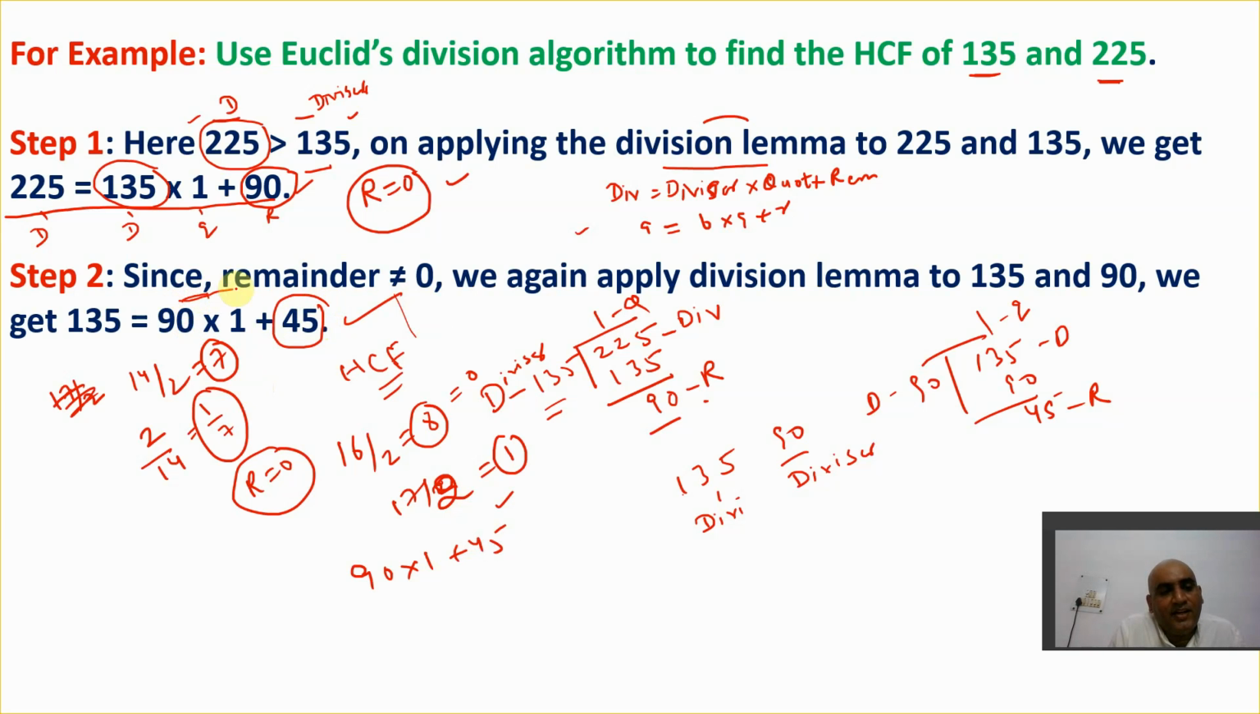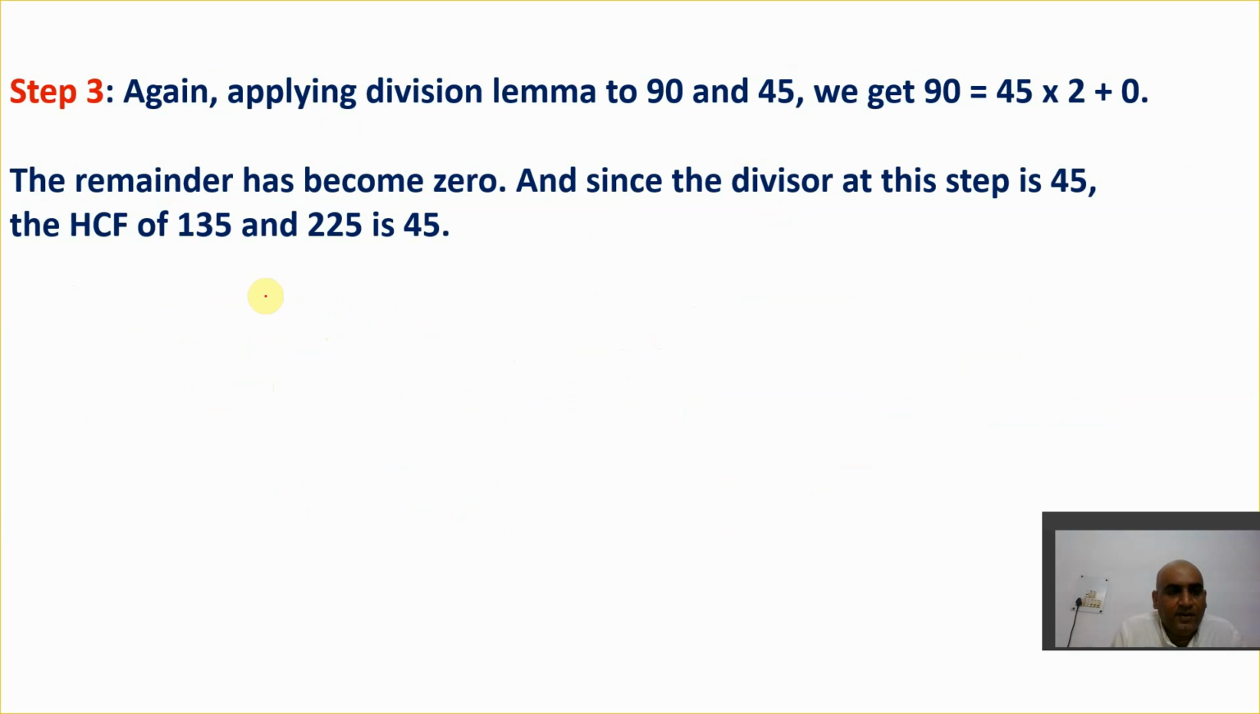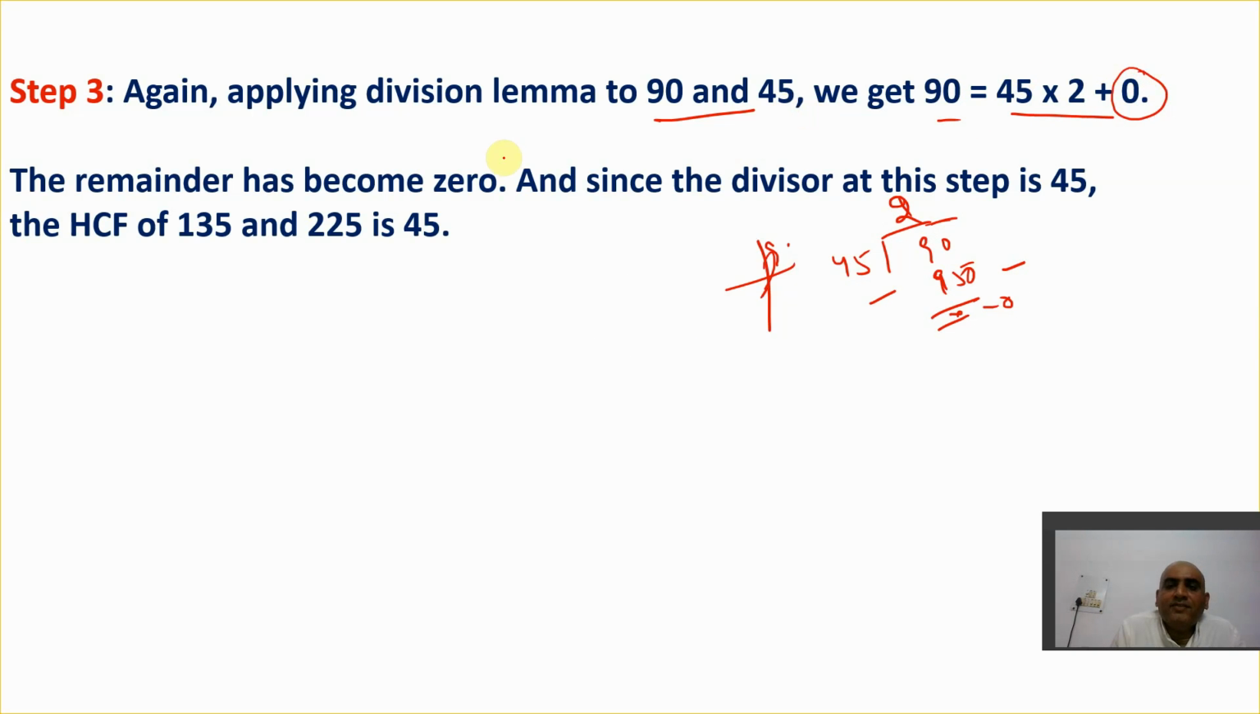This time I'll take 90 and 45. Here 45 becomes the divisor and 90 becomes the dividend. Sorry, 45 twos are 90. So this time it is perfectly divisible, because the remainder becomes 0. We write it like this: 90 is 45 into 2 plus 0. So the remainder becomes 0, and once the remainder becomes 0, you get your answer.